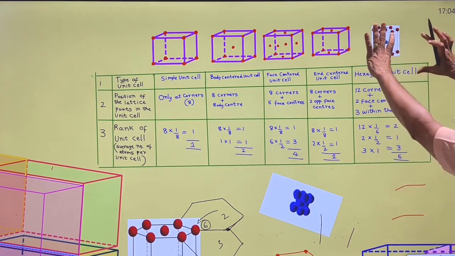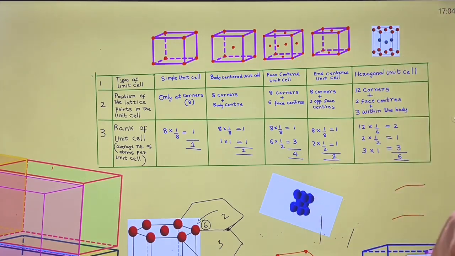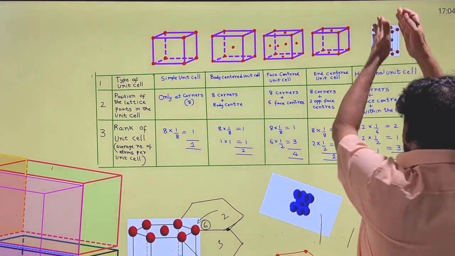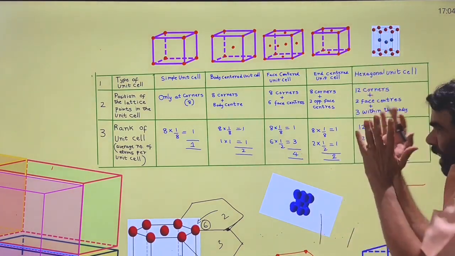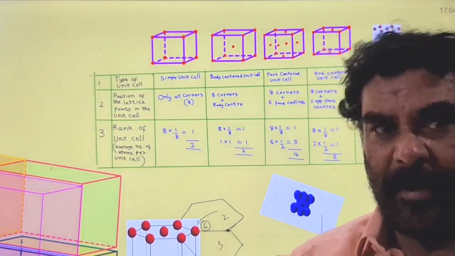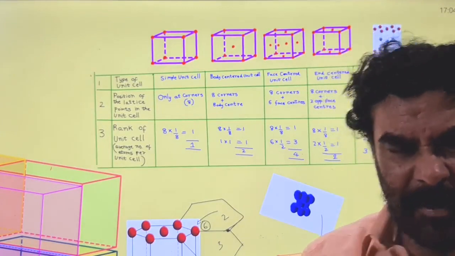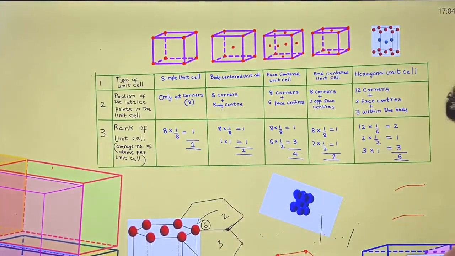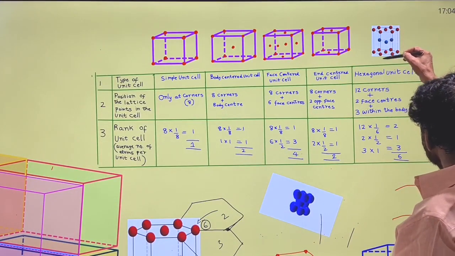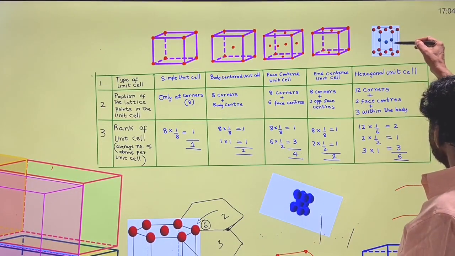This is the morphology of the hexagonal unit cell, which they consider as formed due to the alignment or association of rhombohedra, but it's not exactly a rhombohedron. So this is one rhombohedral unit cell, one belongs to this, one belongs to this, and